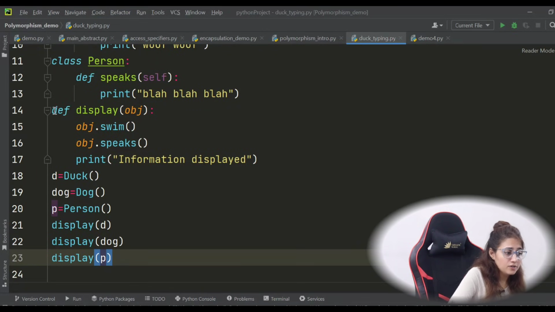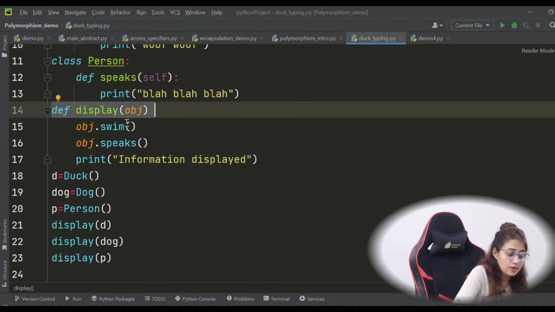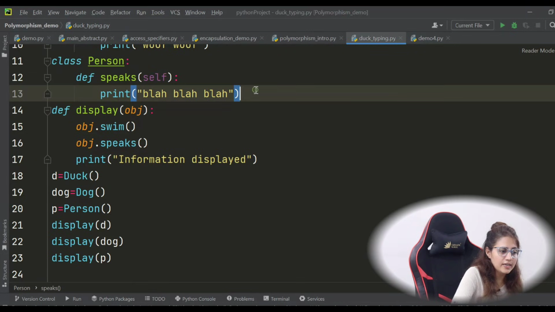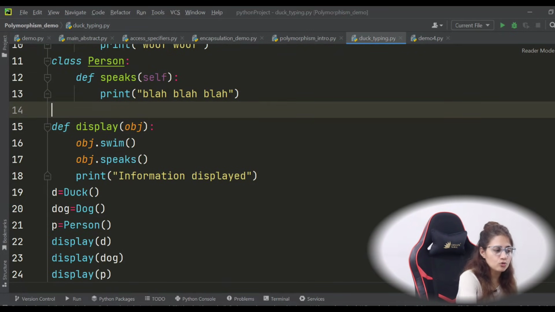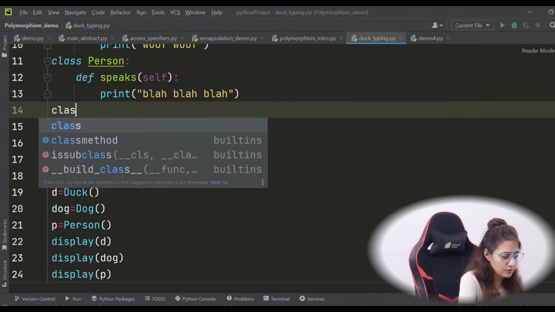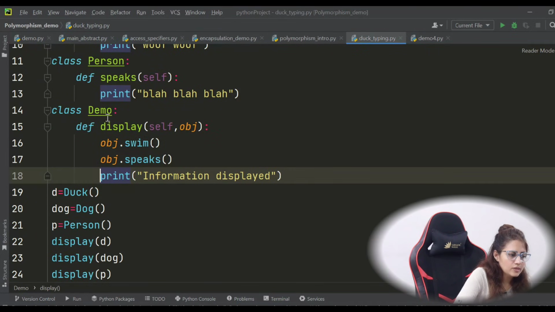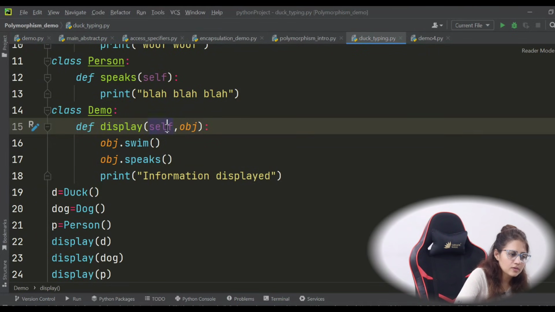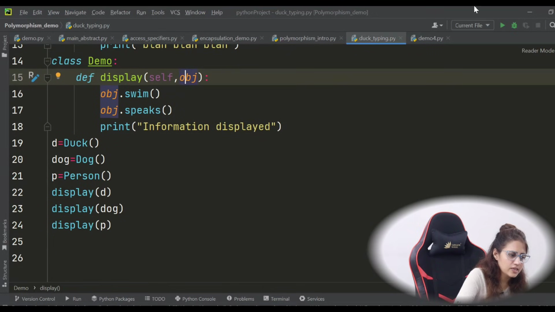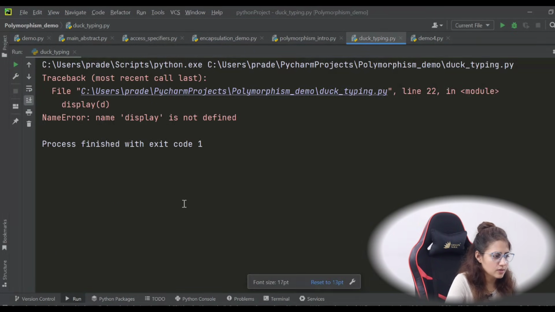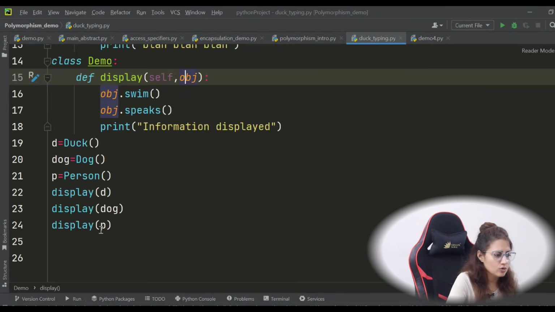Or rather than defining this function outside of any class, we can take one more class, and within that class you can define a method, and there you can pass the object. That is also fine. Like I am defining a class, maybe demo. In the class we have this method with self comma an object we are passing, and the same thing we are passing. So let's run this. Okay, now display is not defined. Okay, we are not having this display now, we are having this in the class.